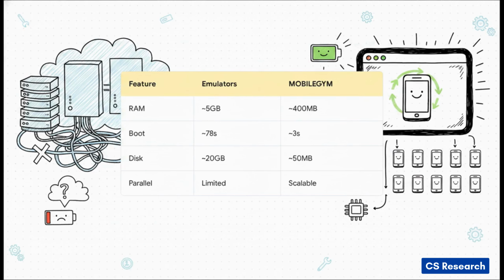And you can really see this hardware barrier when we compare standard Android emulators side by side with MobieGym. A standard emulator, that's going to hog about 4.5 to 6 gigabytes of RAM per instance. It takes roughly 78 seconds just to cold start and eats up 20 gigabytes of disk space. Scaling that up for parallel AI training requires massive, super expensive cloud clusters. But MobieGym runs right in a browser using only about 400 megabytes of RAM, cold starts in a lightning-fast 3 seconds, and takes up just 50 megabytes. This literally changes the game entirely.